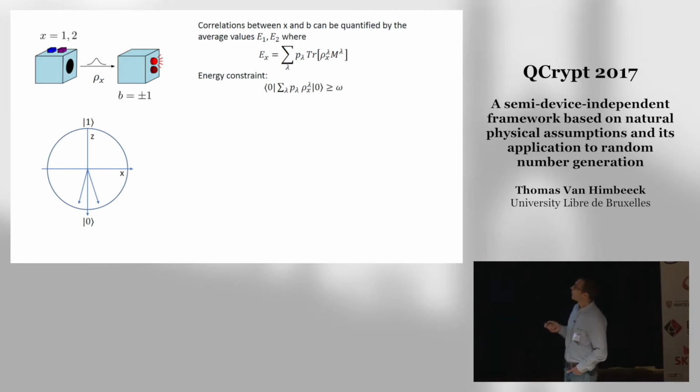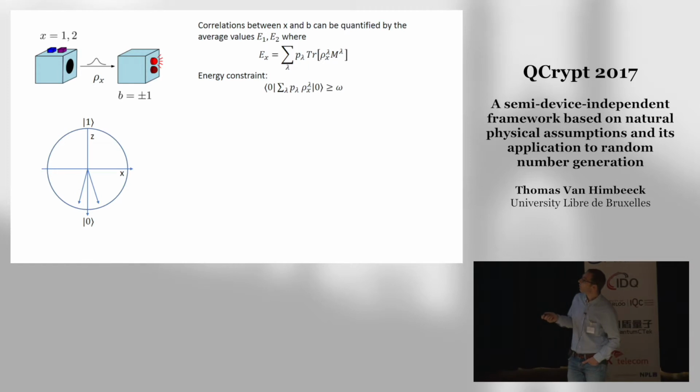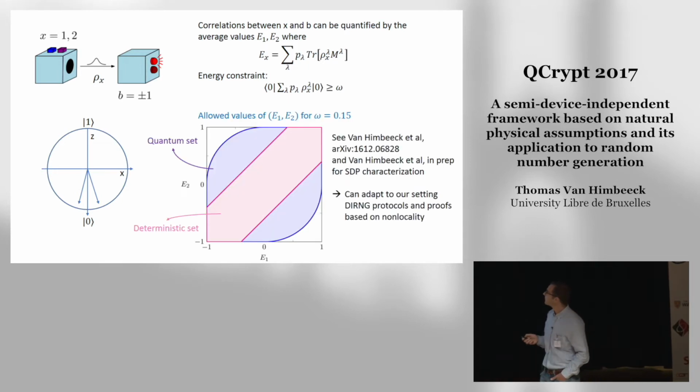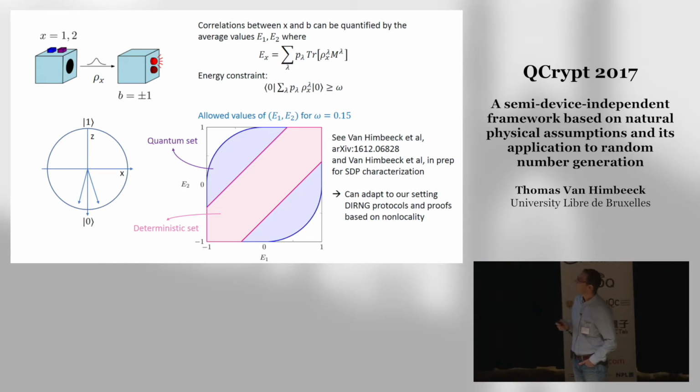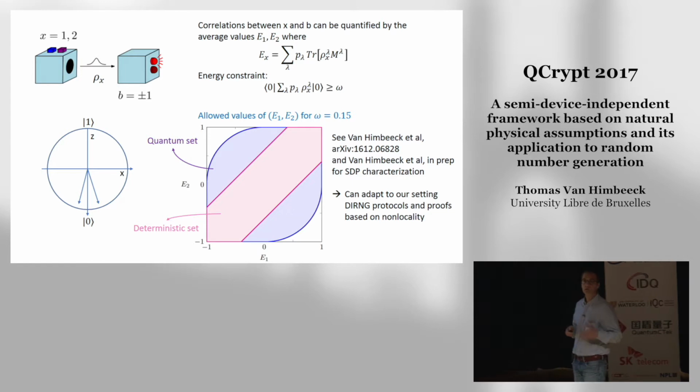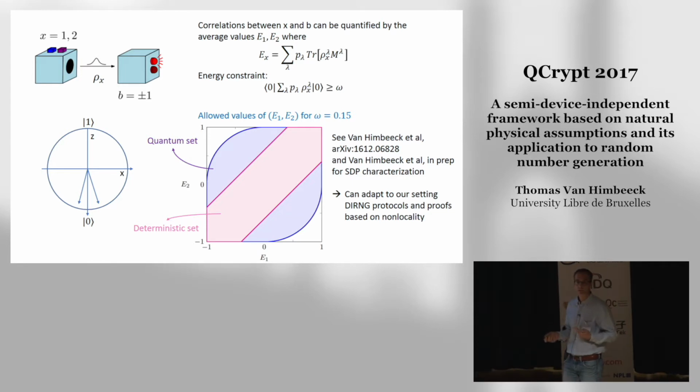And actually, we can quantify exactly how much random is the output. And this is possible because for any value of this parameter omega, we have exactly characterized the set of correlations which are compatible with quantum mechanics. So this set is represented here for a certain value of omega. So this is this blue or purple region.